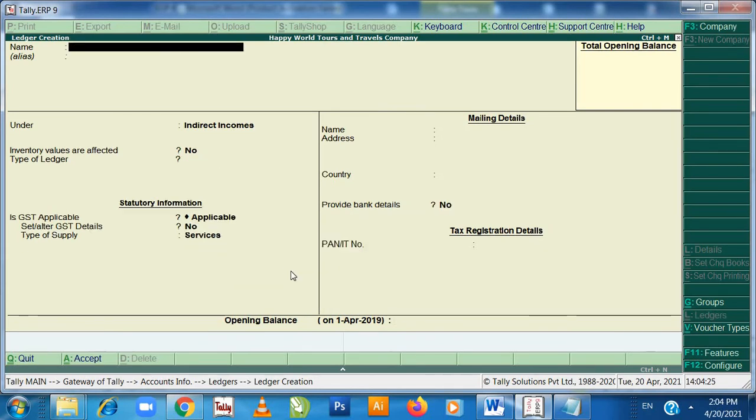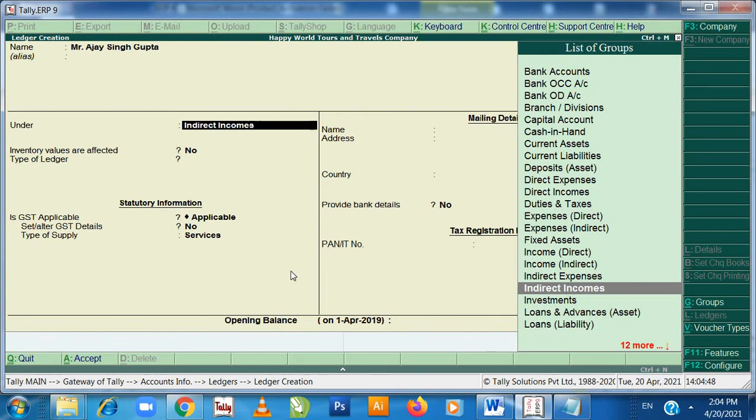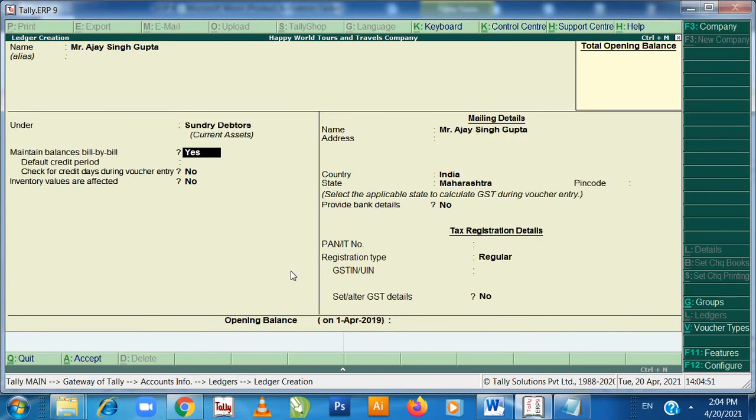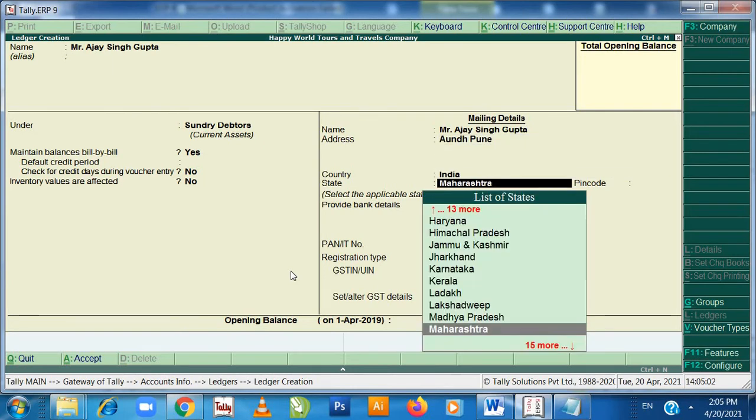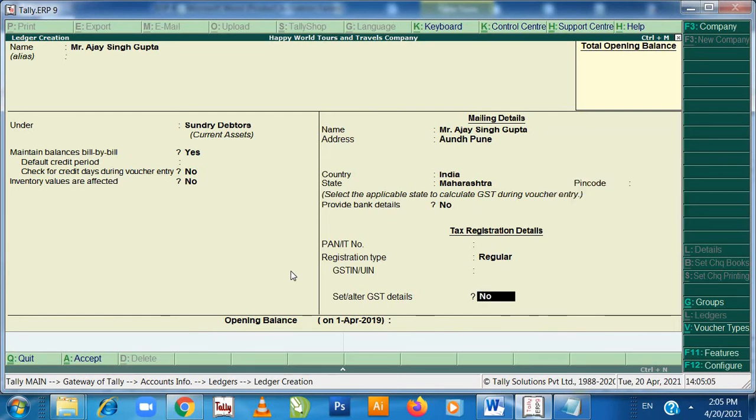Now whom have I given the motor cab rent to? Ajay Singh Gupta. I will receive the money from him, so he will be a sundry debtor. So Mr. Ajay Singh Gupta. Press enter. Sundry debtors. Enter, enter, enter. Ajay Singh Gupta is of Aundh, Pune. Enter, enter. Enter.